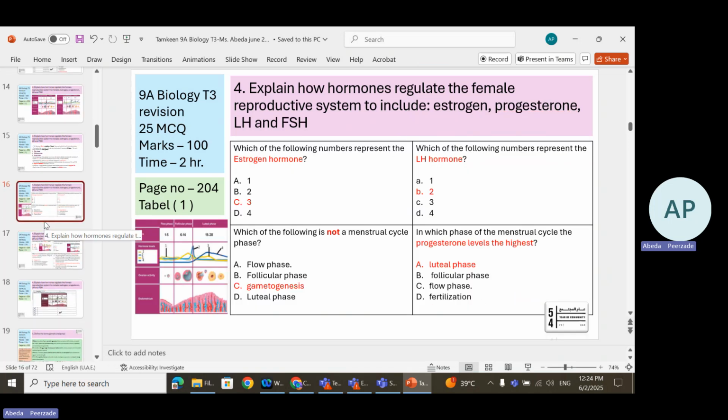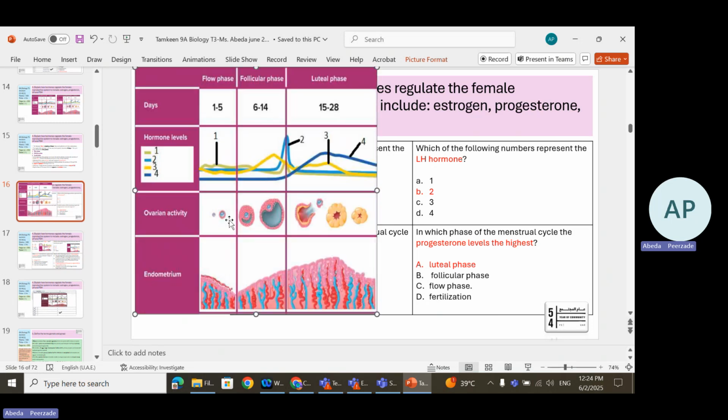We will see some example questions. Which of the following numbers represents the estrogen hormone? Now let me make it bigger. So I told you to remember the order of the hormones. First is FSH, second LH, third estrogen, and fourth one is progesterone. So they asked you about the estrogen. That's number 3.